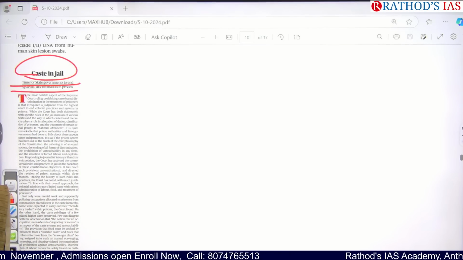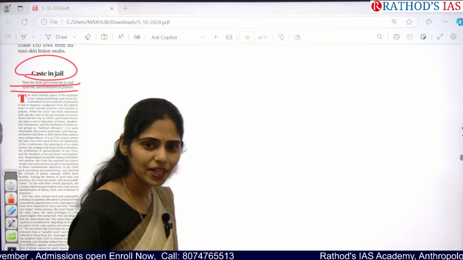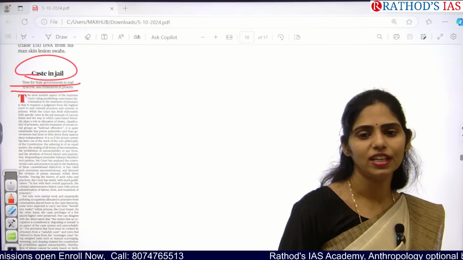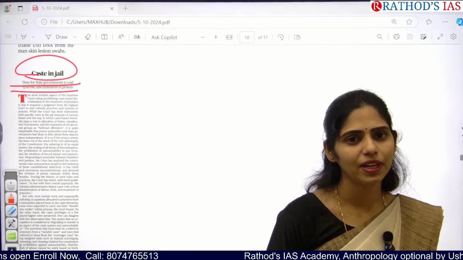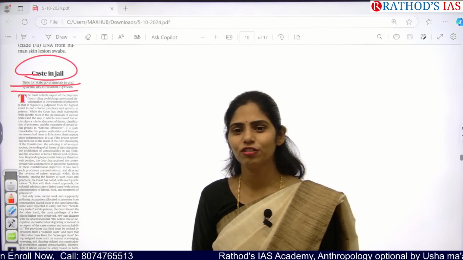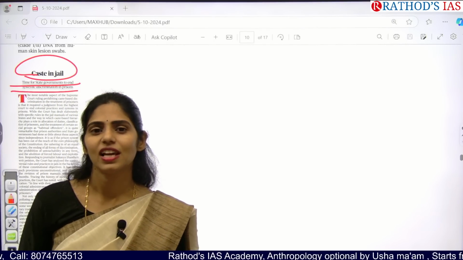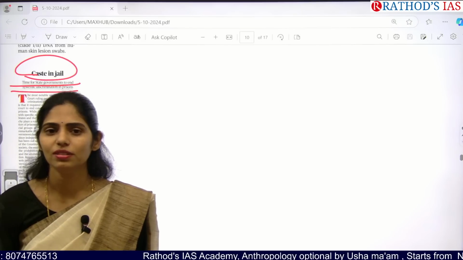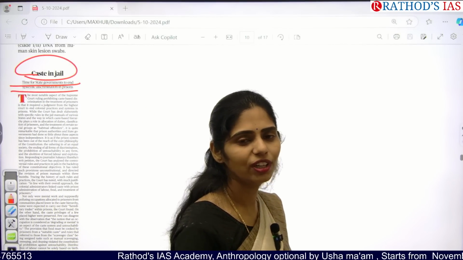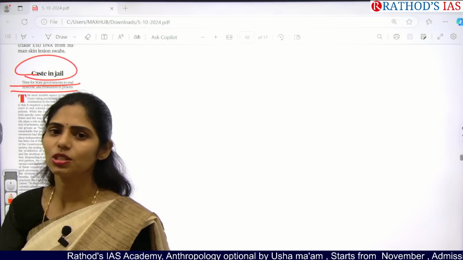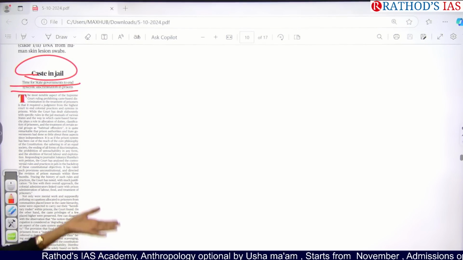So can you tell me how we can reform our prisons so that we can eliminate this caste-based discrimination? Do you have any idea? How can we eliminate this? Come on, think, because you are future civil servants. Yes, actually we have to remove the caste column in the jail manuals so that we don't know which person belongs to which caste, so that there will be equal distribution of work. Okay, so that is the thing which is given here.